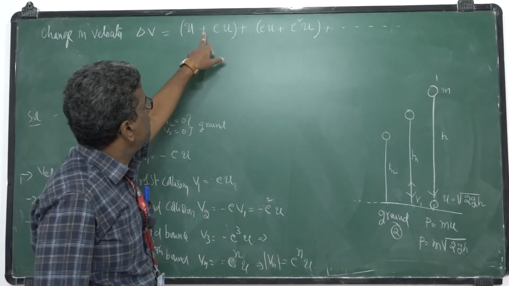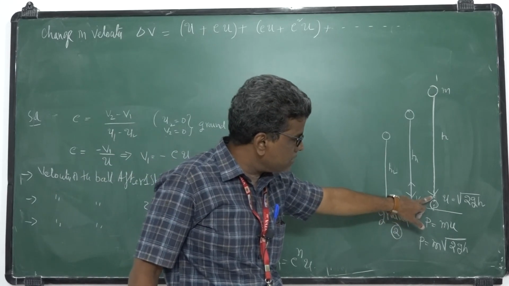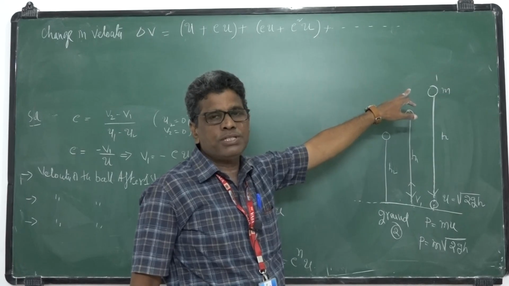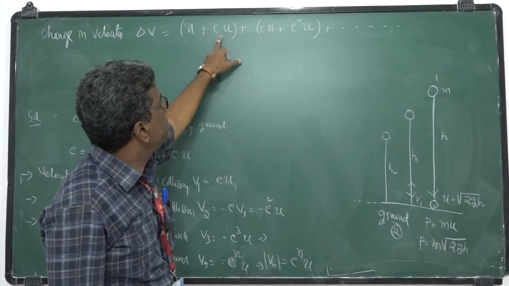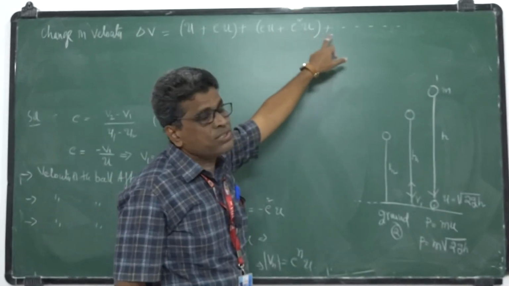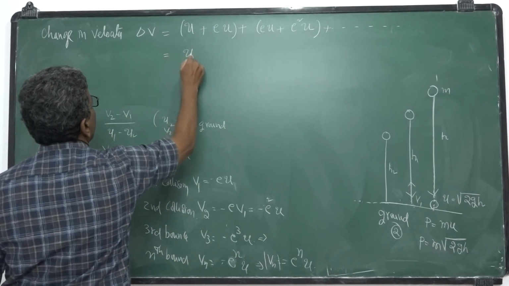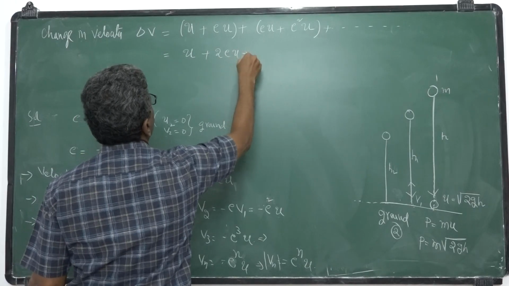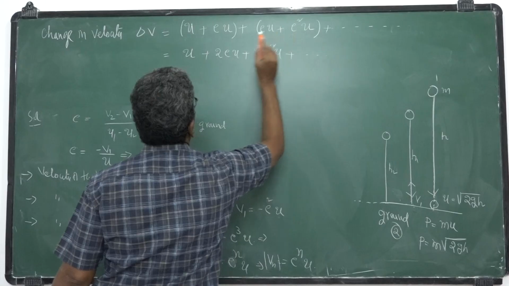I think you understand why it will be plus: before collision the velocity is in one direction, after collision it is in the opposite direction, so you write minus of minus plus. Change in velocity during the first collision, during the second collision, and so on. So you will get U, you add these two, 2eU, plus similarly 2e square U, and so on.